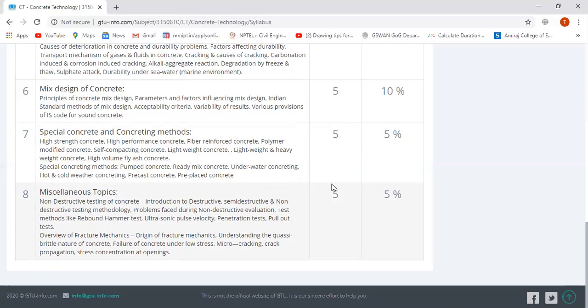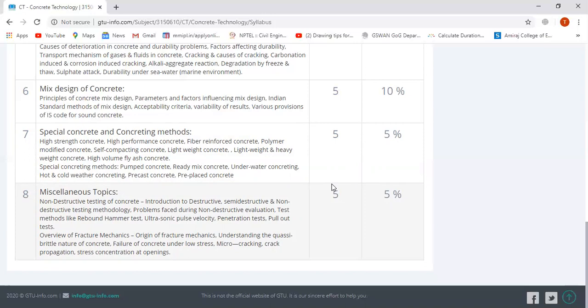Okay. Now the last and final module is miscellaneous topics. In this, minor topics about concrete technology are covered, like non-destructive testing of concrete: introduction of destructive, semi-destructive, and non-destructive testing methodology, problems faced during non-destructive evaluation, test methods like rebound hammer test, ultrasonic pulse velocity, penetration test, pull-out test.